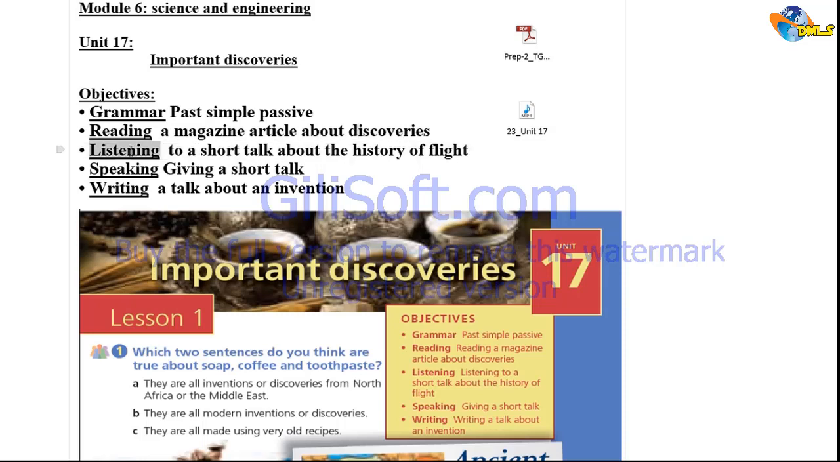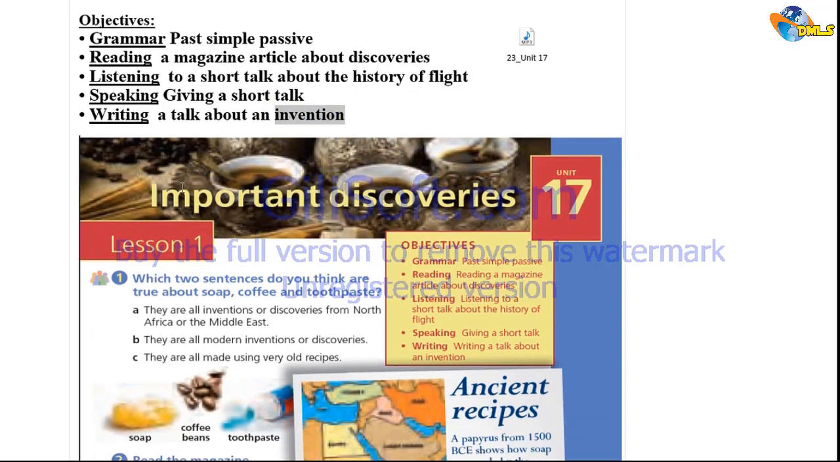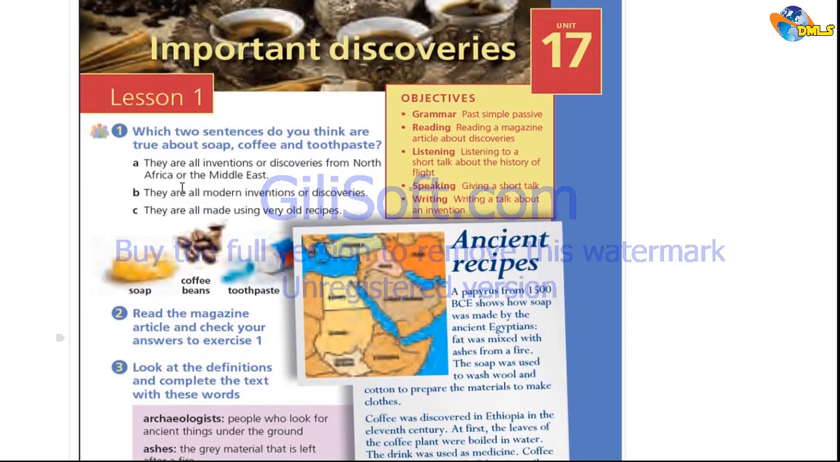We will also have a listening part about the history of flights in different countries. Then we have a speaking part about giving short talks, speeches. We also have a writing part that talks about inventions, and we will handle each one of these objectives in turns as we follow up. Now, let's get to the reading text and the first part, or lesson 1.